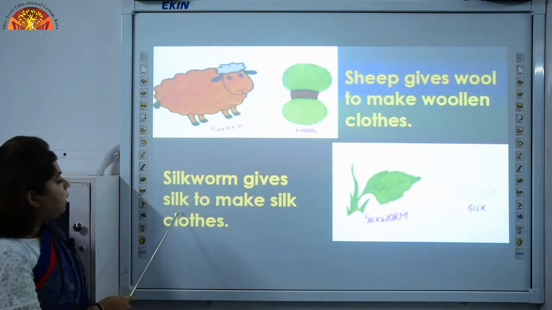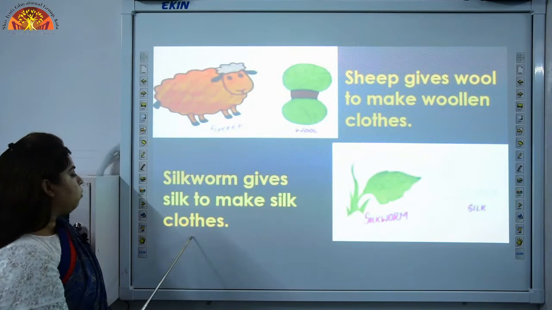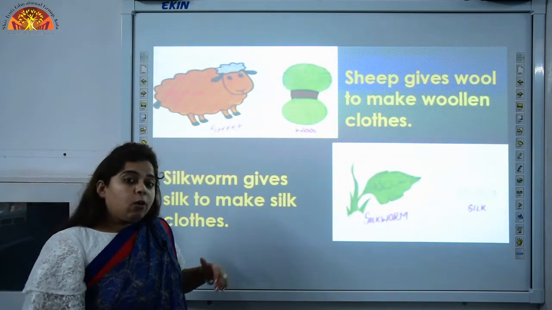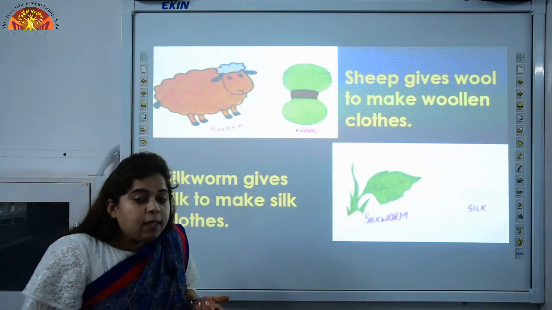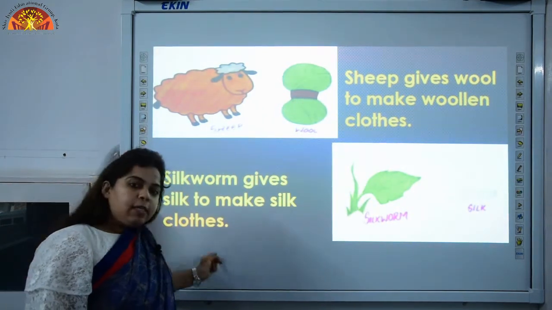Silkworm gives silk to make silk clothes. How are silk clothes made? Silk clothes are made from silk. And from where do we get silk? We get silk from silkworm.